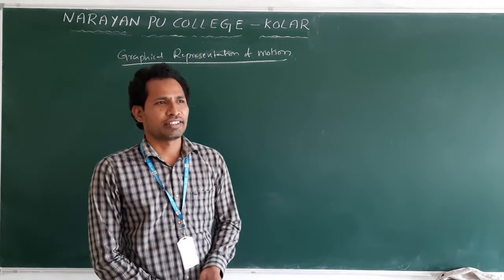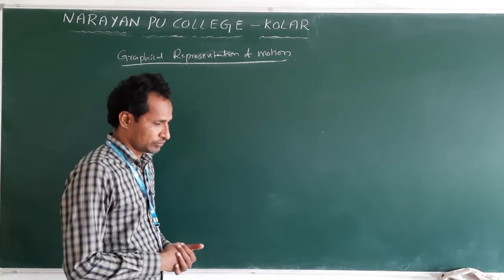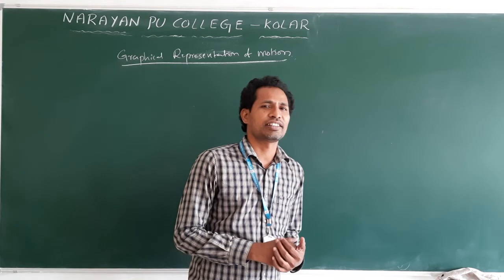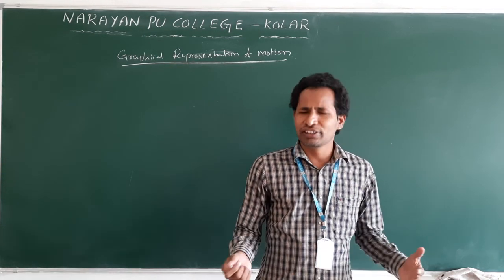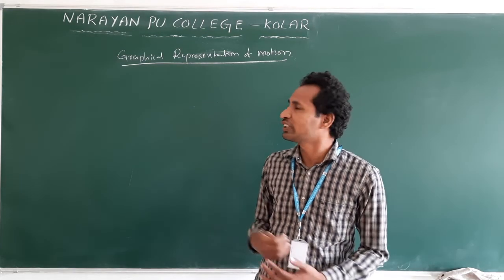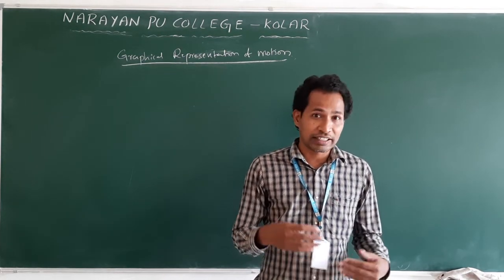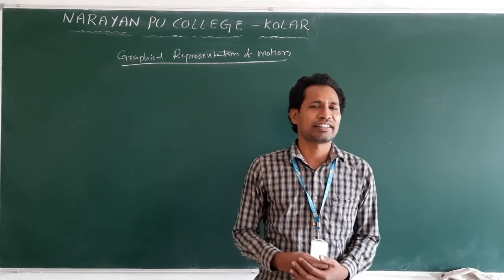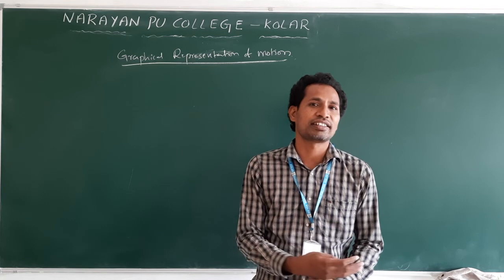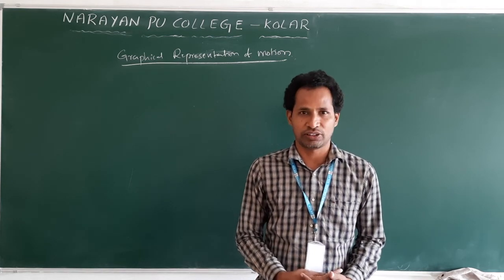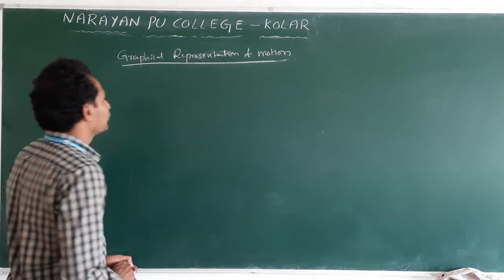Right now we will see a new concept, the graphical representation of motion. This is one method to understand the motion of an object. What is the need for this, why are we using graphs? Without this, can we not calculate? We have questions like this, but this is the simplest way to calculate or to understand the motion of the object. Now, graphical representation of motion.